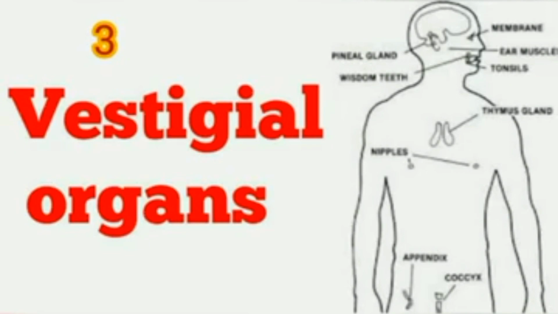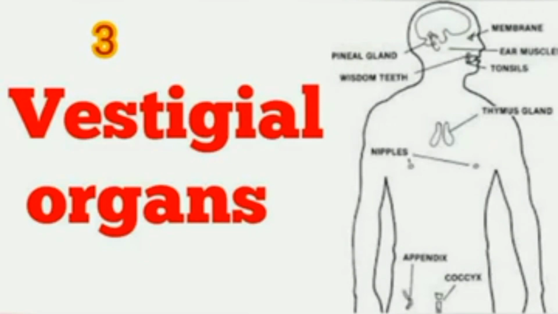Then how are these vestigial organs formed? In living organisms, sudden development of new tissues or organs for living in a changing environment is not possible. Instead, existing organs undergo gradual changes.